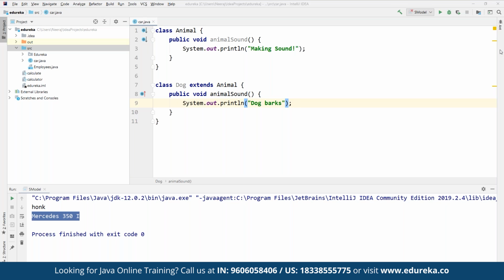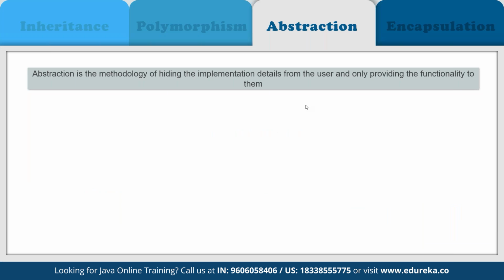After polymorphism, we have something called abstraction. Now, when we talk about abstraction, what exactly do we mean? You may have seen that there are multiple processes that keep going on in the background. For example, when we make a call, we see simply a call screen, but there are multiple lines of code being executed in the background.